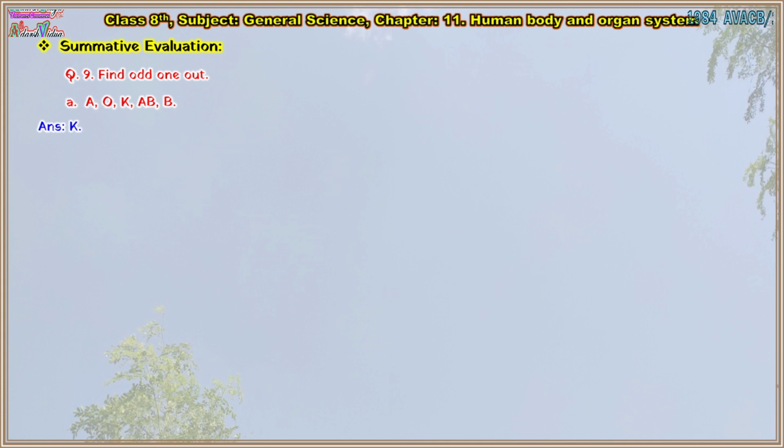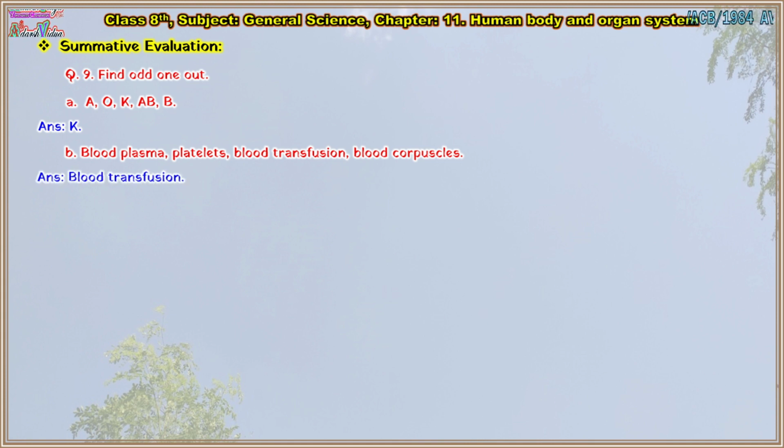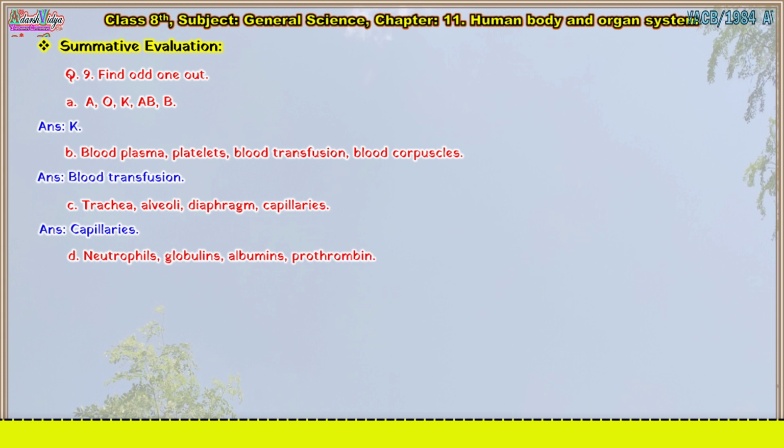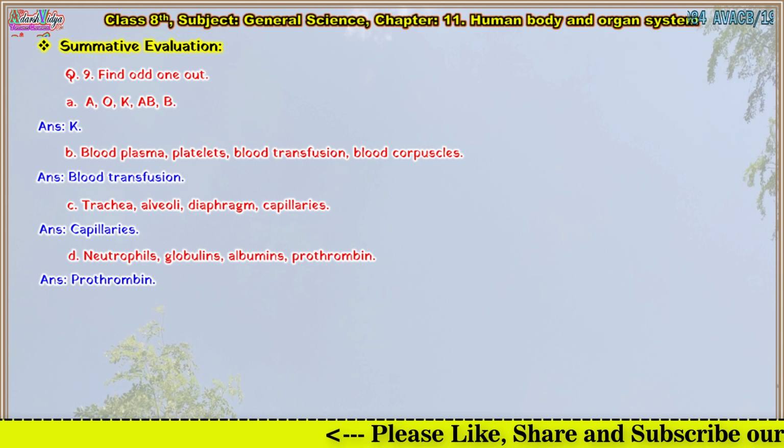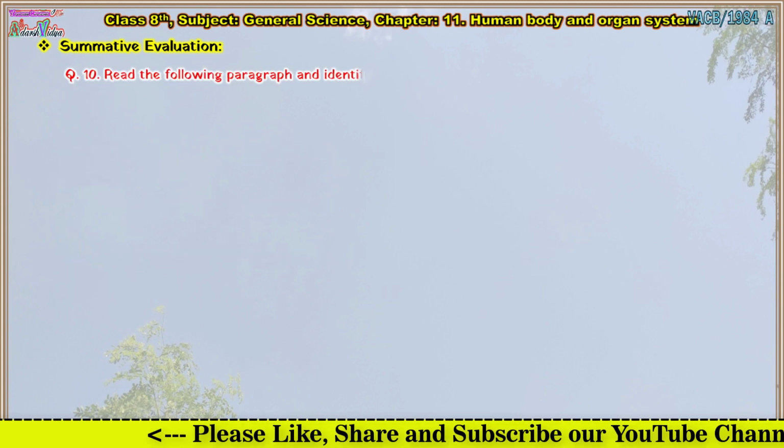Answer is K. Second: blood plasma, platelets, blood transfusion, blood corpuscles. Answer is blood transfusion. Third: trachea, alveoli, diaphragm, capillaries. Answer is capillaries. Fourth: neutrophils, globulins, albumins, prothrombin. Answer is prothrombin. Now, the 10th question is: read the following paragraph and identify the disease.